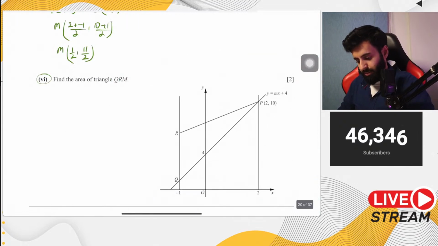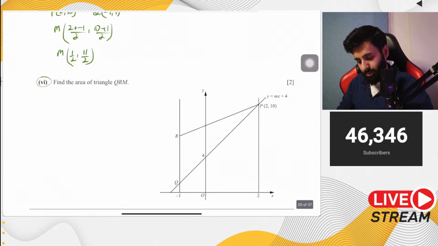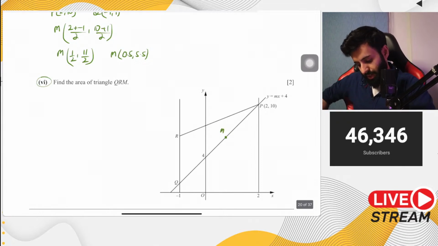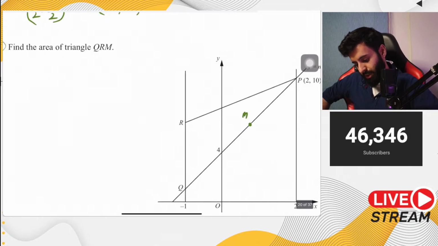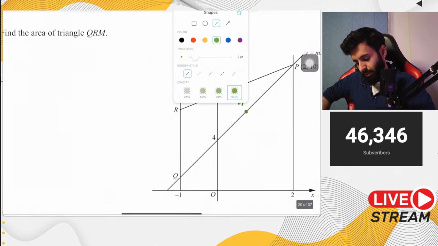Now notice M has coordinates half and 11 upon 2. 11 upon 2 basically means 5.5. So let's write it down: 0.5 comma 5.5. That means it's going to be somewhere over here. And what you have to find out is the area of triangle QRM. So I'm going to draw this triangle separately and let's see how we can find out the area.